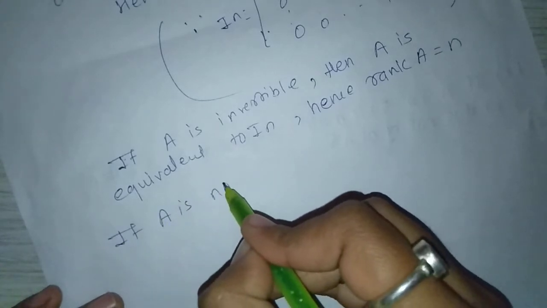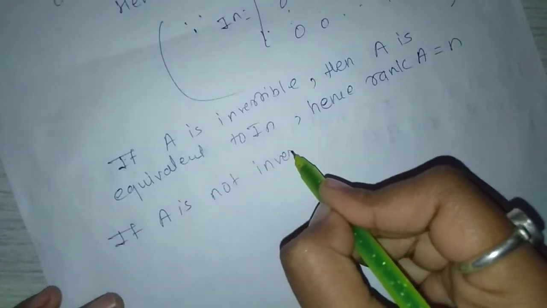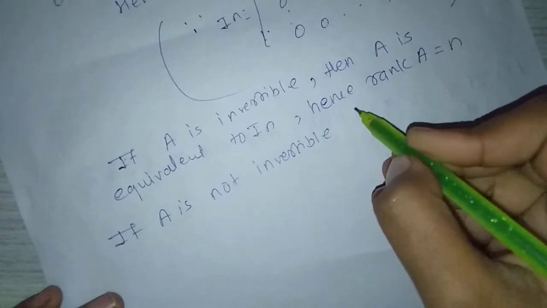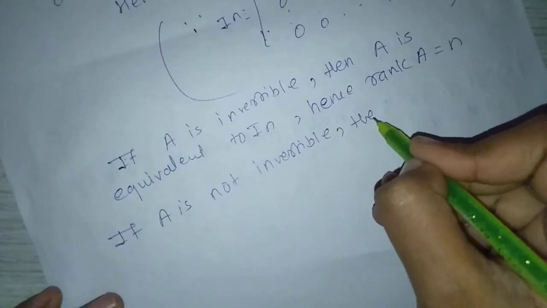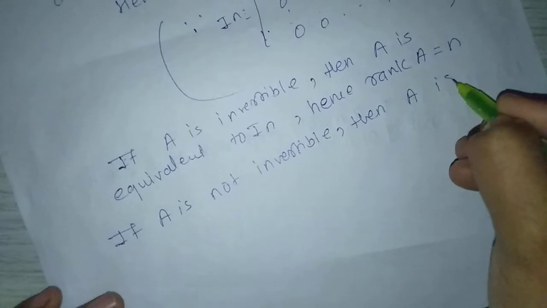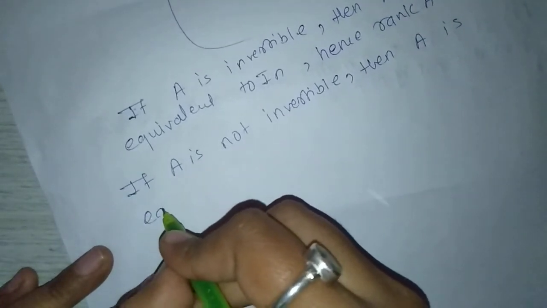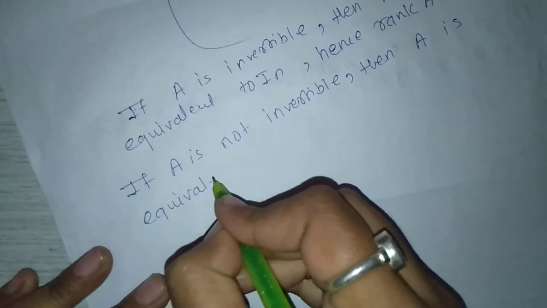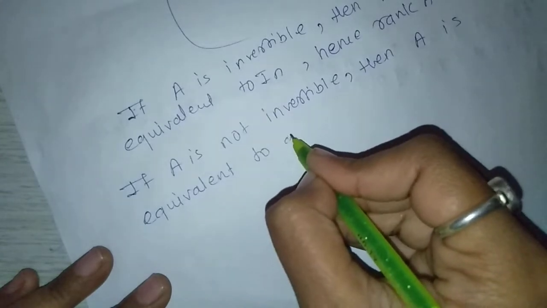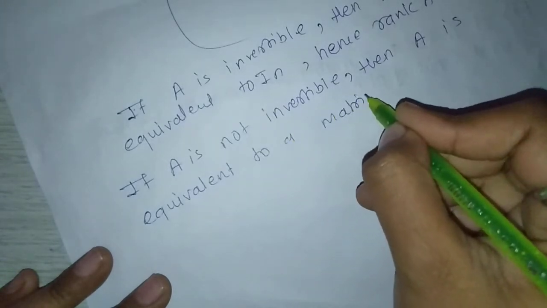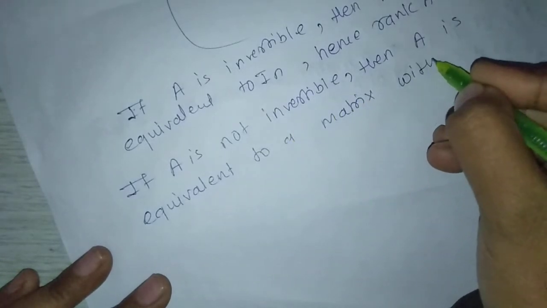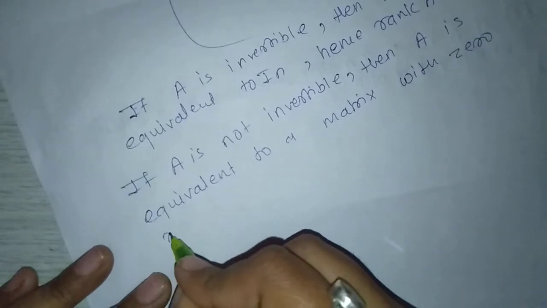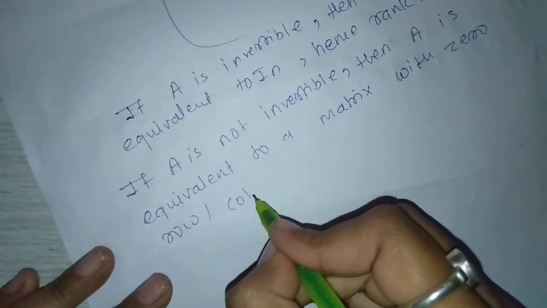If A is not invertible, then A is equivalent to a matrix with a 0 row or column.